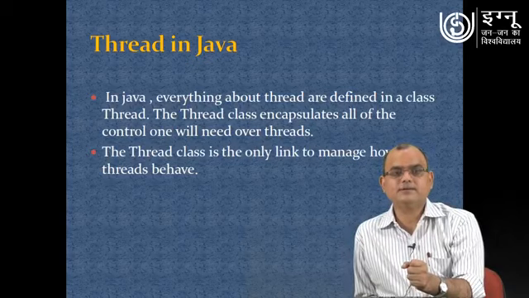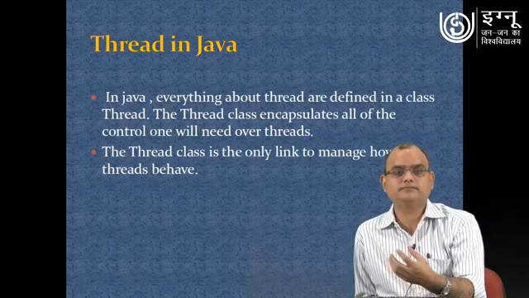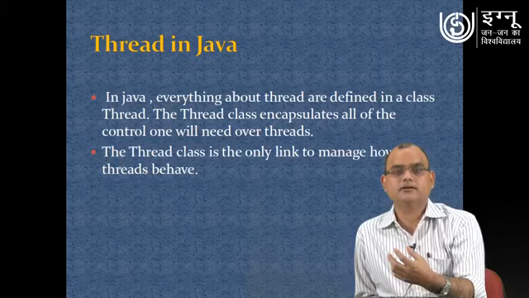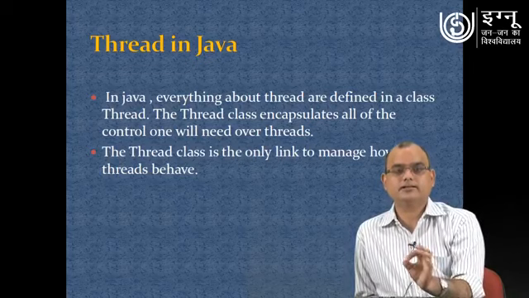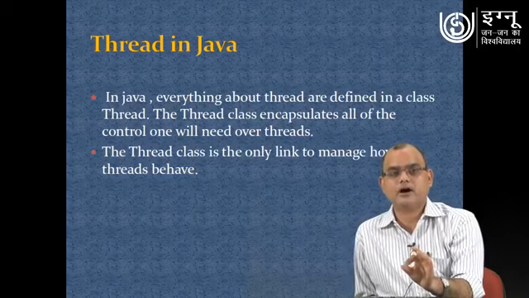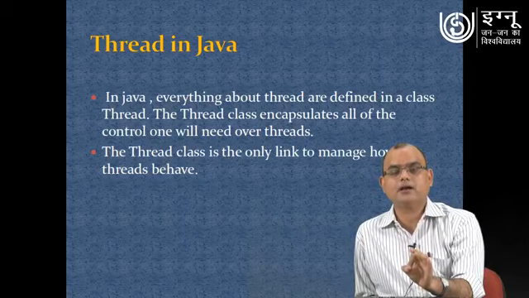In Java specifically, if we try to see what a thread actually is, then we can say that everything about a thread is defined in a class, that is known as Thread. The Thread class is the encapsulation of all the controls required for managing the thread.